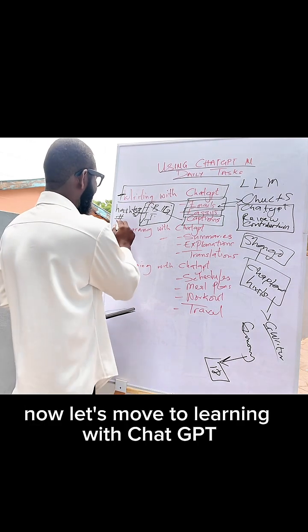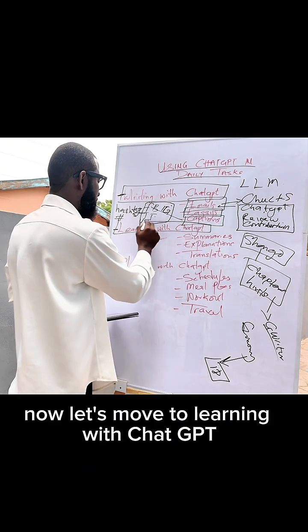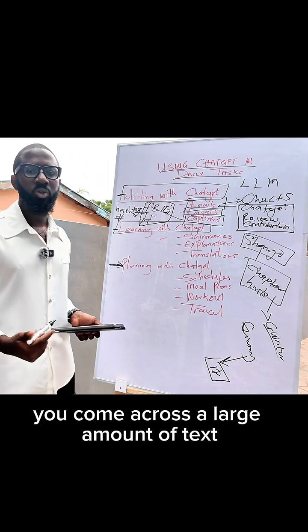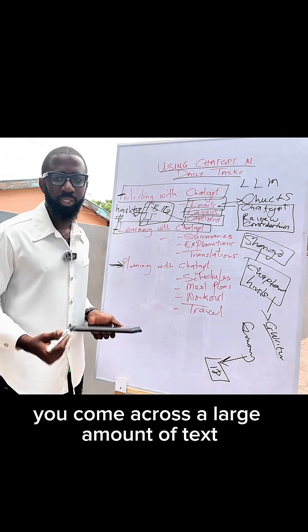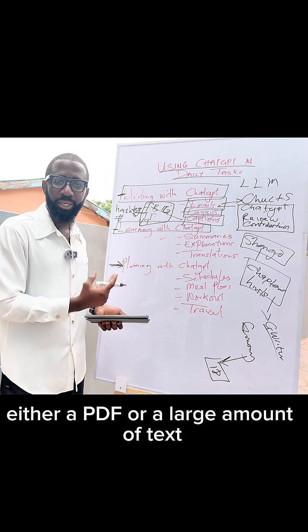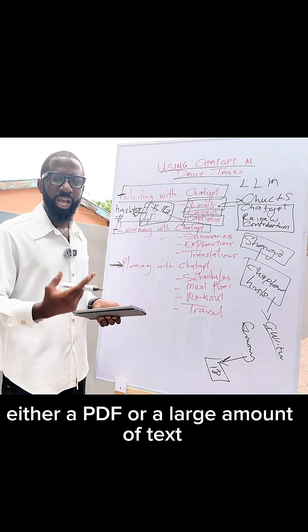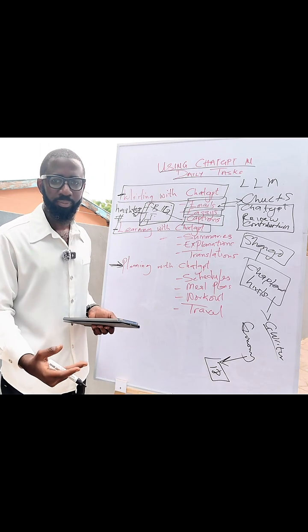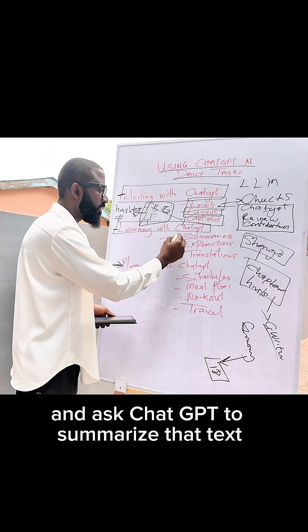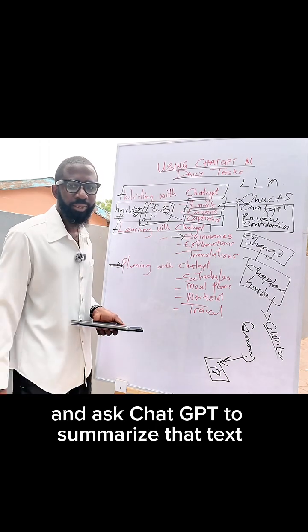Now, let's move to learning with ChatGPT. Let me use, for example, a case where you come across a large amount of text which you can't read through, either a PDF or a large amount of text. You can input that text into ChatGPT and ask it to summarize it.